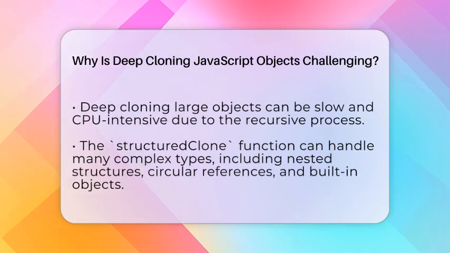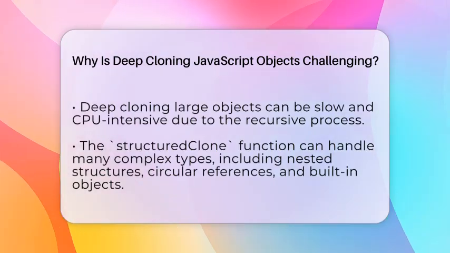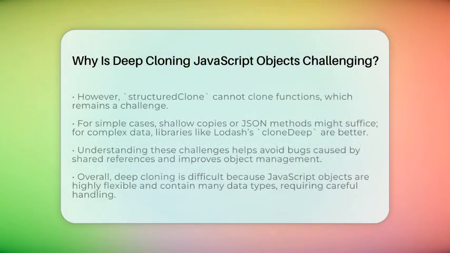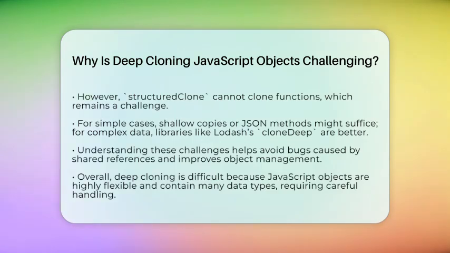When you're learning JavaScript and working with objects, understanding why deep cloning is difficult helps you pick the right method for your needs. For simple cases, shallow copies or JSON methods might be enough. For complex data, using structuredClone or libraries like Lodash's cloneDeep is a better choice. Knowing these challenges helps you avoid bugs and unintended side effects caused by shared references.